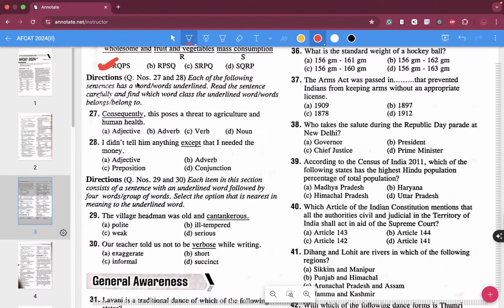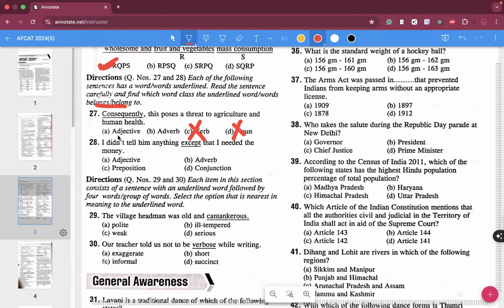Question number 27 and 28: each of the following sentences has a word or words underlined, read the sentence carefully and identify which part of speech it belongs to. Consequently, what do you think is consequently? Consequently this poses a threat to agriculture and human health. One thing is certain: consequently is not your noun. Verb means wherever action is happening.